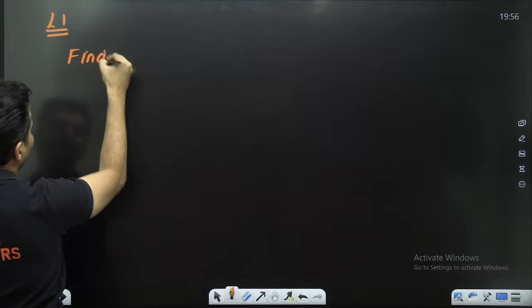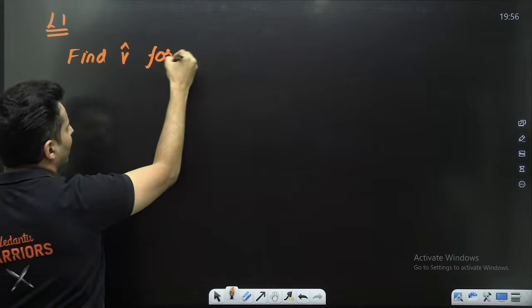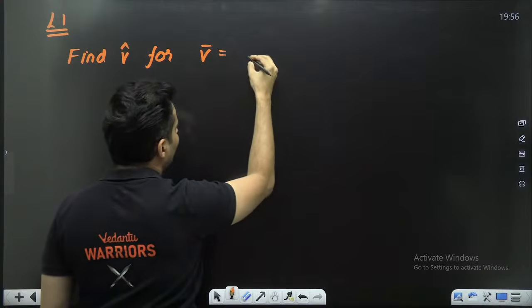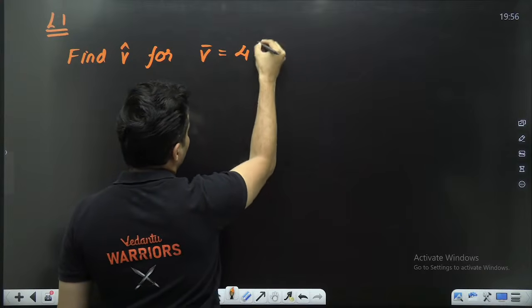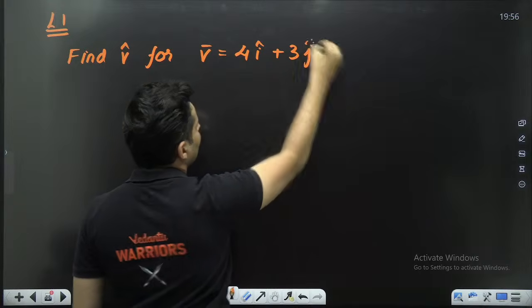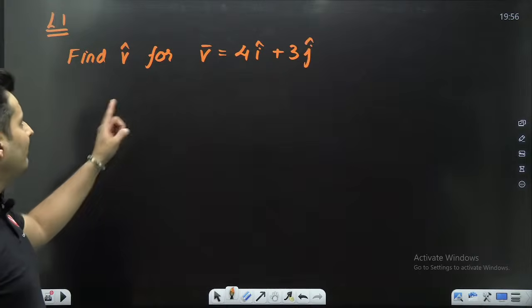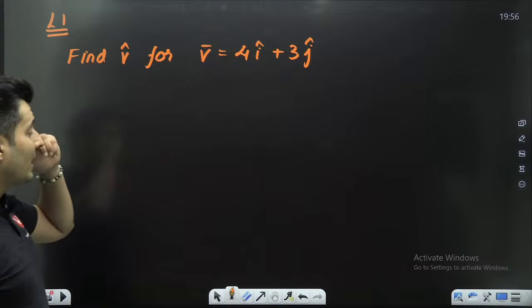Find v hat for v bar equal to 4 i cap plus 3 j cap. Okay, just try to find v hat, where v bar is 4 i cap plus 3 j cap.